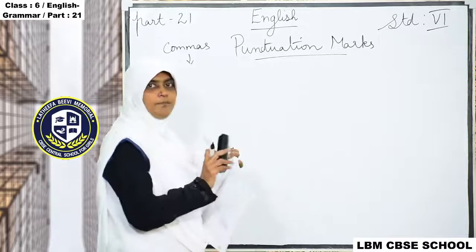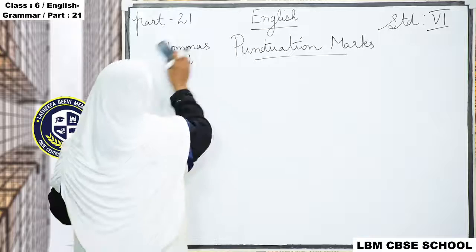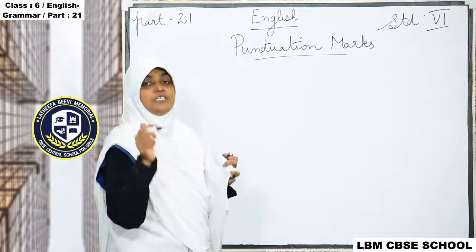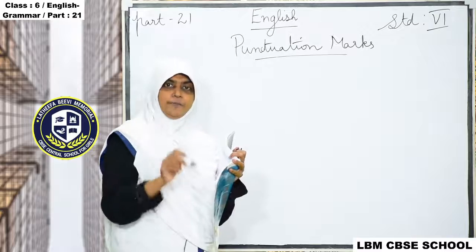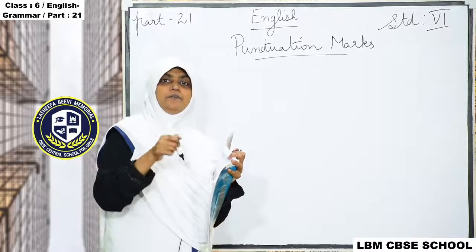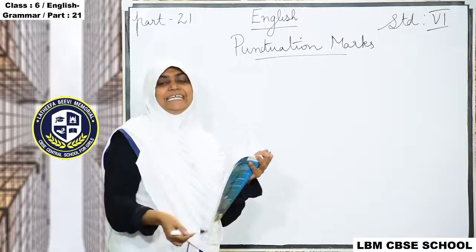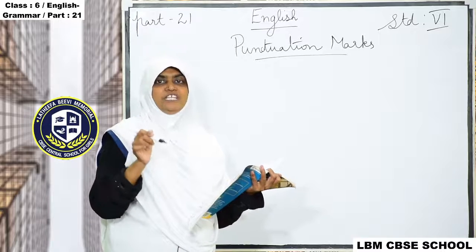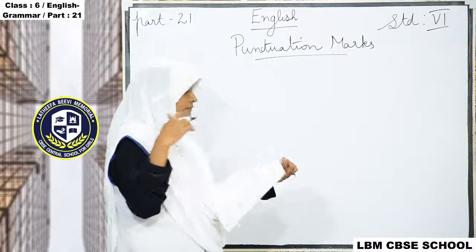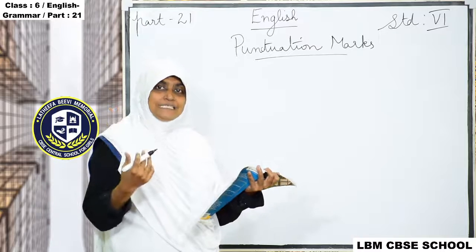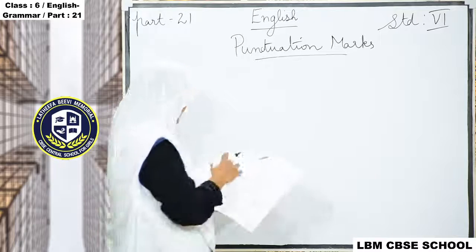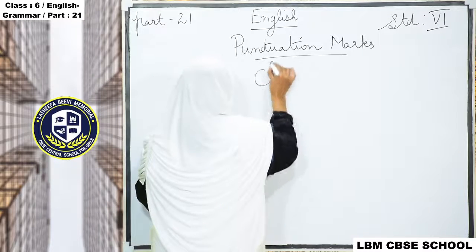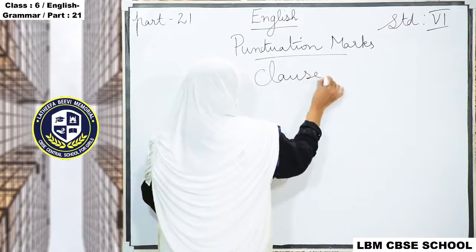So punctuation marks we are learning. Under this, where we want to use the punctuation marks, commas, semicolon, colon, under this we are studying the dependent clause and independent clause. We are using those commas. Before that we have to study what is a dependent clause and independent clause. So this is clause.